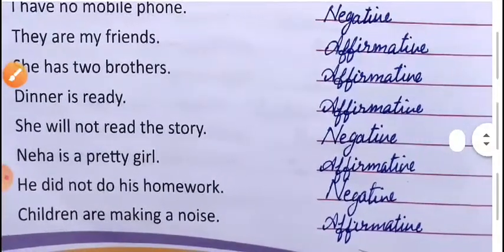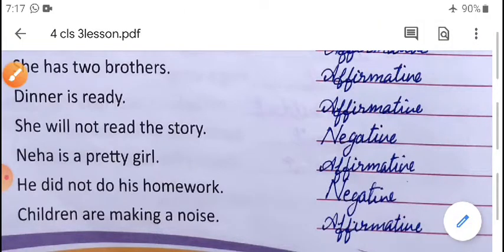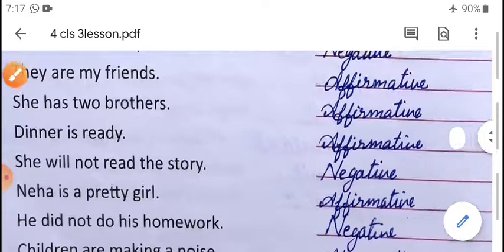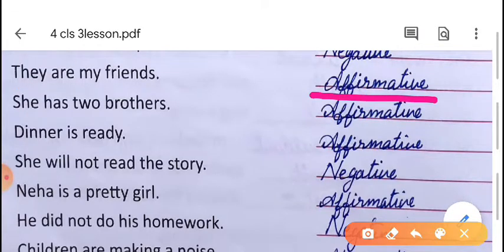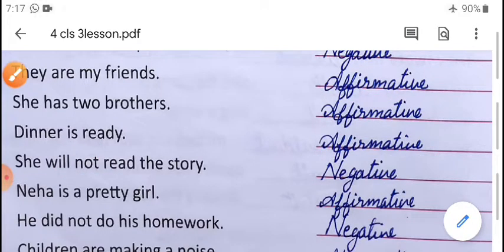Now question number 4. They are my friends. Here there is no negative word. That's why it is positive, that means affirmative. She has 2 brothers. Again affirmative. Dinner is ready. Affirmative. She will not. There the word not comes. That's why it is negative.